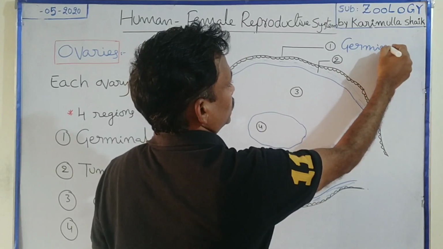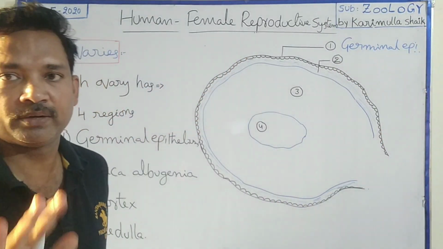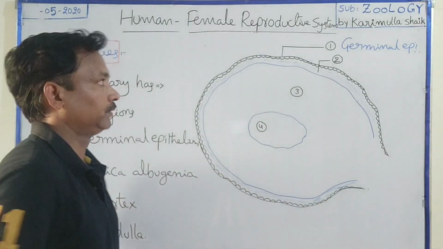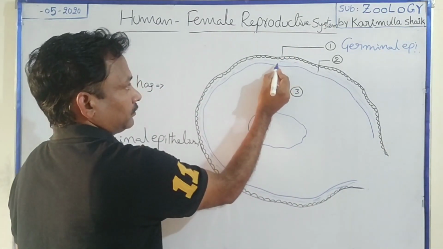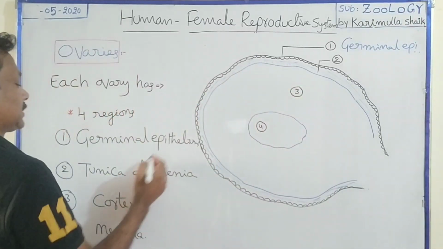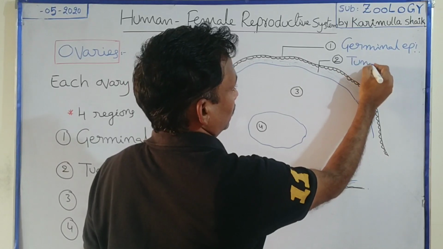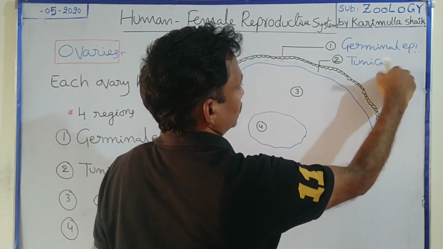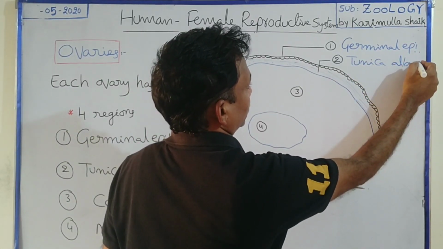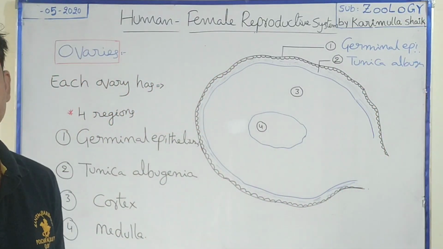So the outermost region of the ovary is the germinal epithelium, made by simple cuboidal epithelium. Just below that is a connective tissue region, called the tunica albuginea. The tunica albuginea is made by dense connective tissue.